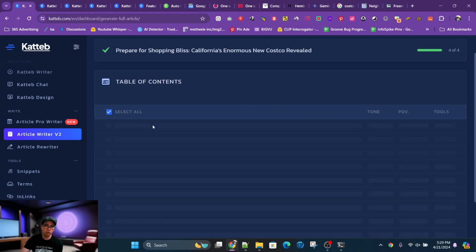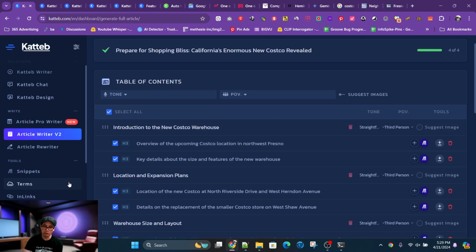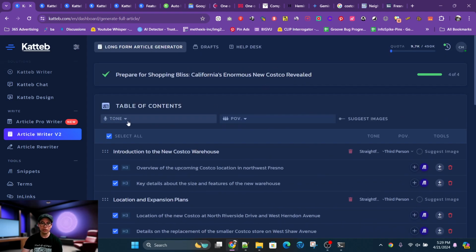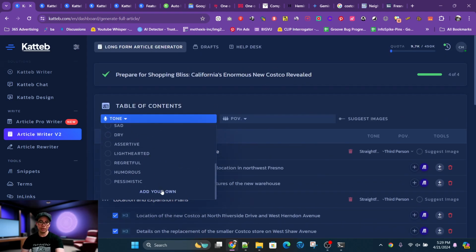By the way, while that's running, there are terms. Some people have run across a bunch of AI terms, like, let's say, "as I delve into." It's very common in AI content. So you could use terms to use your own content in your own voice to replace a lot of that terminology if you wish. And then I could pick a tone. I like to add something. It's not much of a tone, it's more of a writing style to me: conversational and friendly. Put that. Don't want it to be mean.